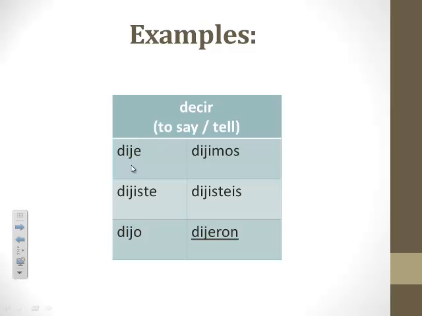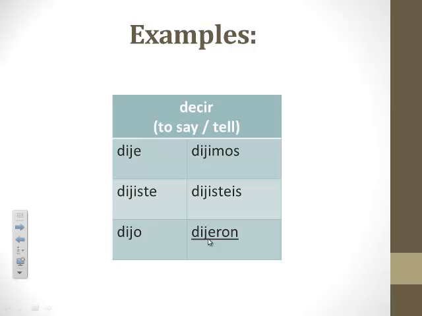Ooh, careful, careful, dijeron. Okay, I probably got you here unless you looked closely at your green irregular preterite guide. Decir is slightly irregular on top of already being irregular. You'll notice that I underlined the they form here. Instead of being dijieron, they drop that second I, and it's just dijeron.